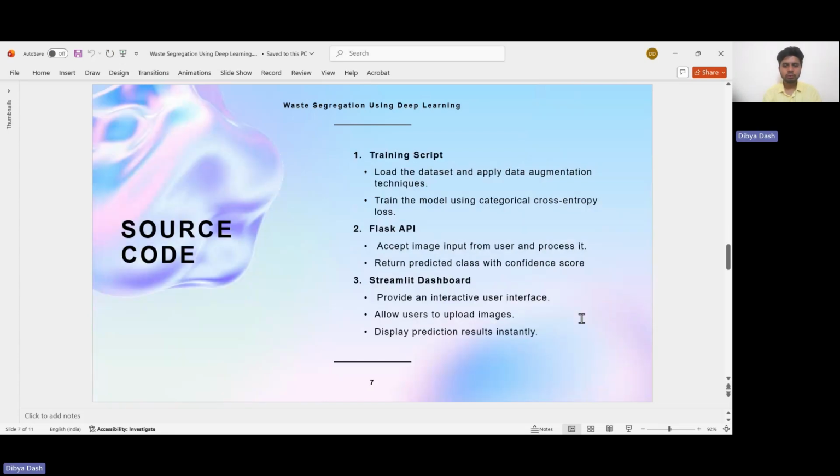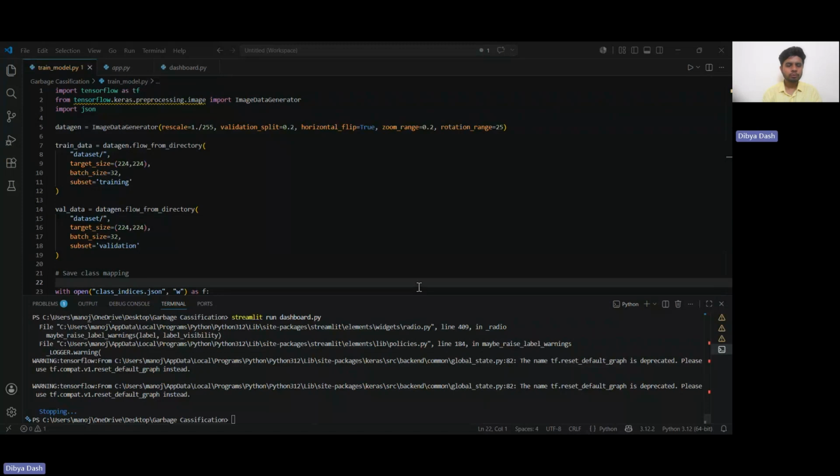Next, we will look into the source code. Now I will be switching to my VS editor to show you the source code. So first is the model training code. So here I worked on training the model. I used TensorFlow and MobileNetV2.